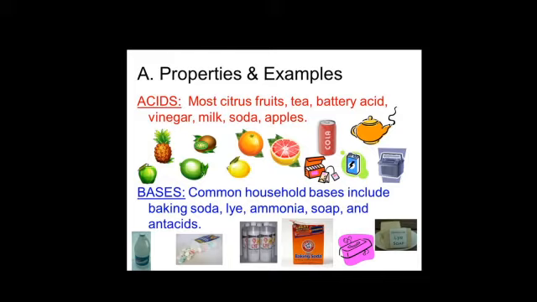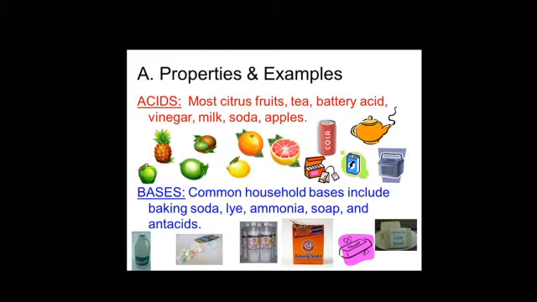You can see in the picture, children, red paper, when you have dipped it in the base, has turned into blue. When red litmus paper turns into blue, they are bases. When blue litmus paper is dipped in the acid, it turns into red. So when blue litmus paper turns into red, they are acids. And when red litmus paper turns into blue, they are bases.